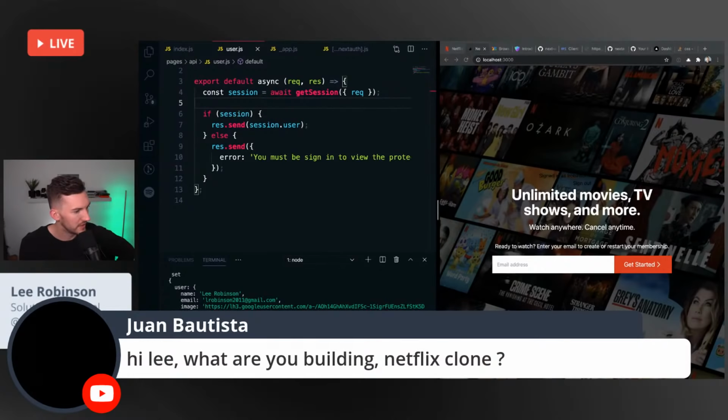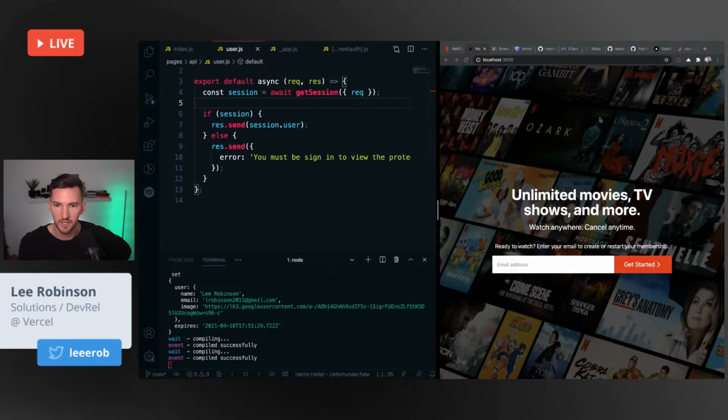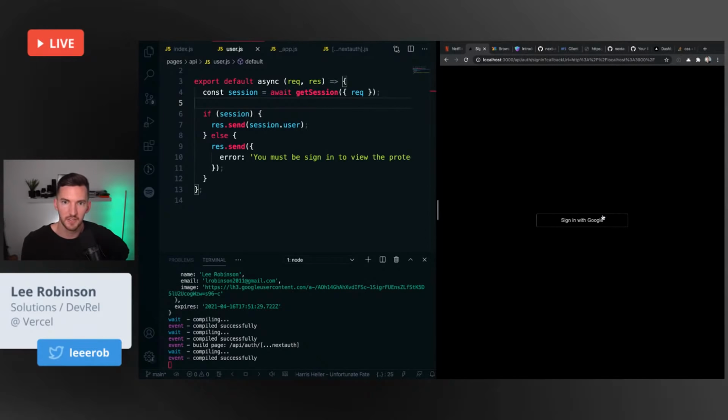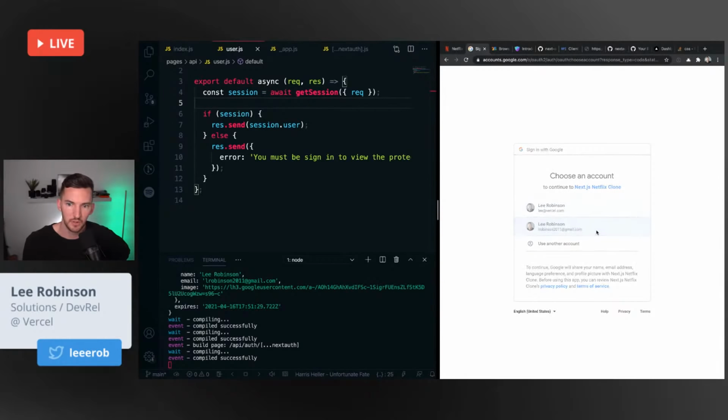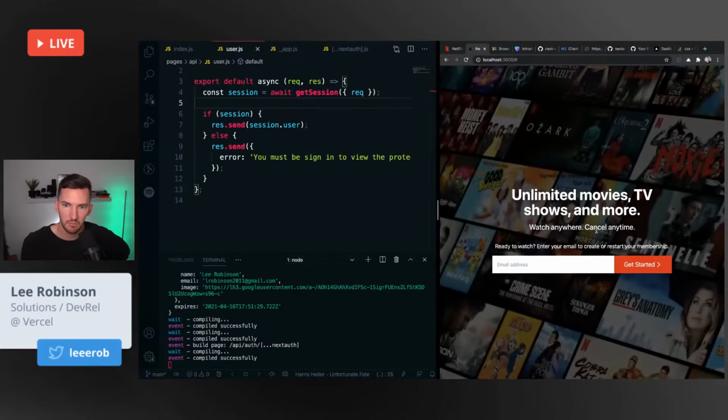Yeah, I was building a little bit of a Netflix clone. Just wanted to use Tailwind and this new compiler to build some kind of page and then hook that up to Next Auth. So when I click on this, it allows me to sign in with Google. Pretty neat, actually. Where do we take it from now?